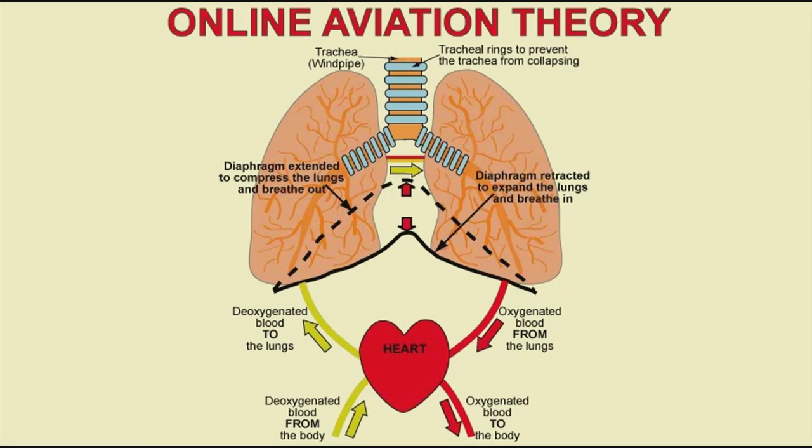This transfer of oxygen into the blood occurs because the oxygen that's inside the lungs but on the outside of the lungs' membranes is at a higher pressure than the blood inside the membranes, and the amount of oxygen that is transferred through the semi-permeable membranes depends on the difference between the pressure of the oxygen and the blood pressure.